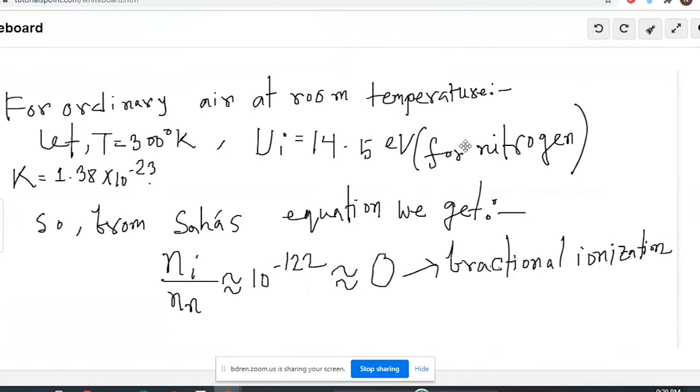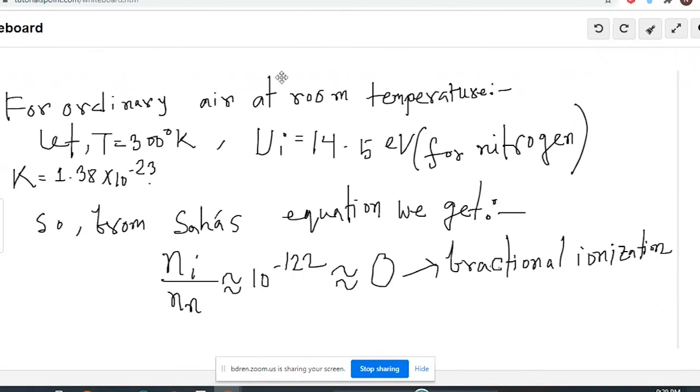So from that we can say that if the fractional ionization at room temperature is 0, then the plasma state will not be possible at room temperature. Plasma will not stand there. It's not going to happen.